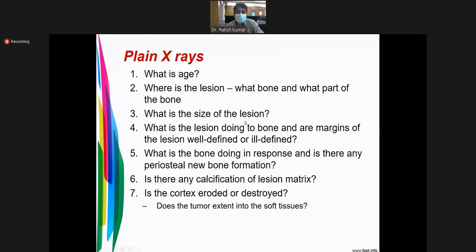Third thing, size of lesion, either small or large. Margin, we will discuss each in detail. Margin, either well defined or ill defined. Any periosteal new bone formation, any calcification, whether the cortex is eroded or destroyed.